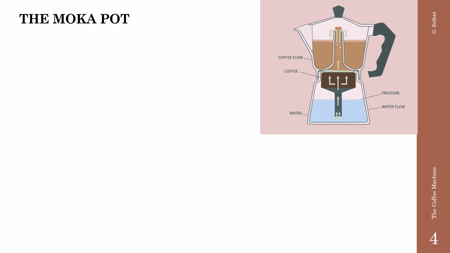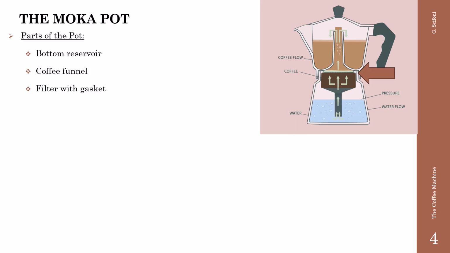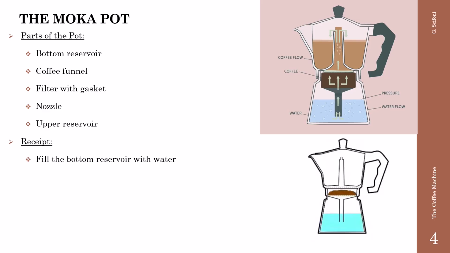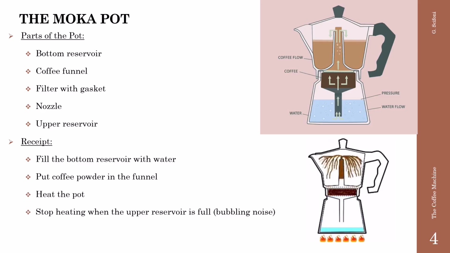The parts of the moka pot are the bottom reservoir filled with water, the coffee funnel filled with coffee powder, the filter with gasket, the nozzle where the coffee gets out, and the upper reservoir where the coffee is collected for being served. The recipe consists of filling the bottom reservoir with water, put coffee, heat the pot, and stop heating when the upper reservoir is full.